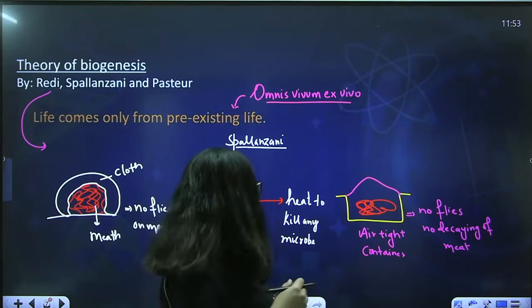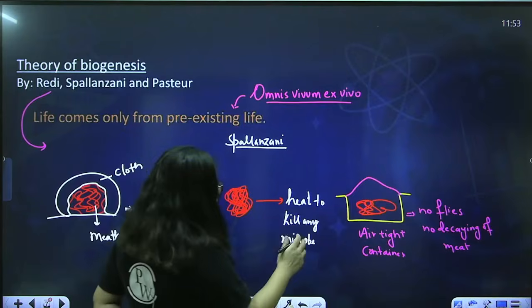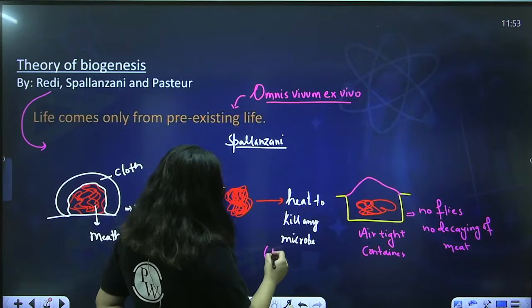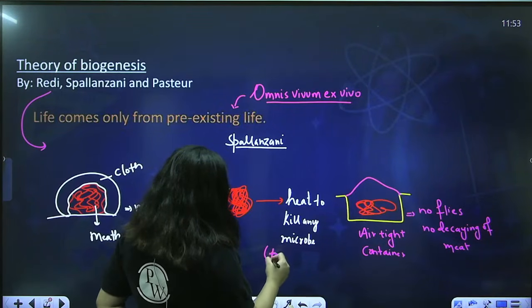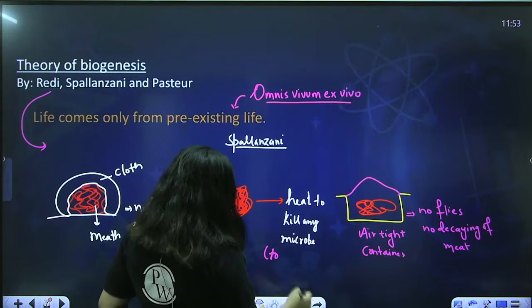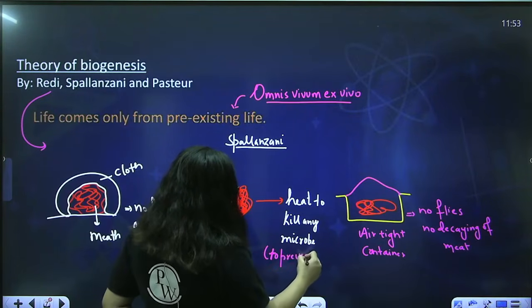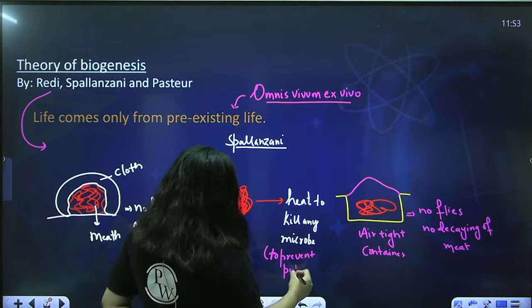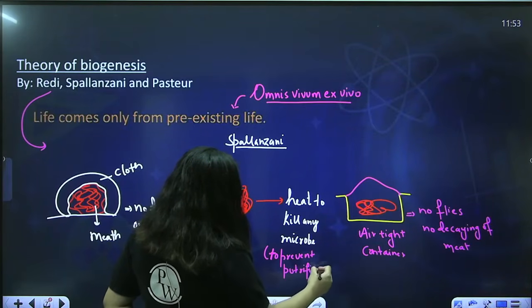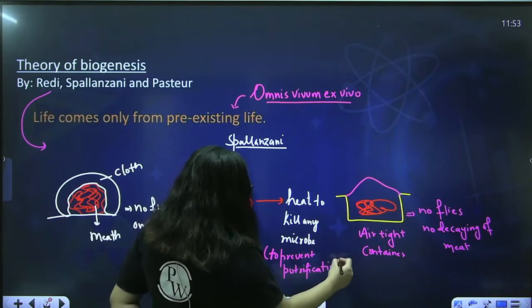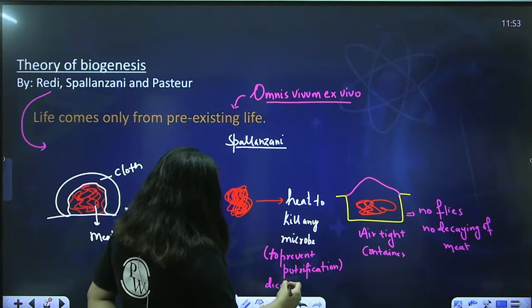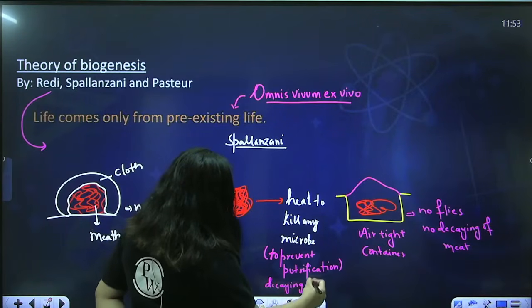What is putrefaction? Heat to kill any microbe. Why? To reduce or to prevent putrefaction. You must not have heard this word before, but let me explain. Putrefaction is the decaying of protein by microbes.